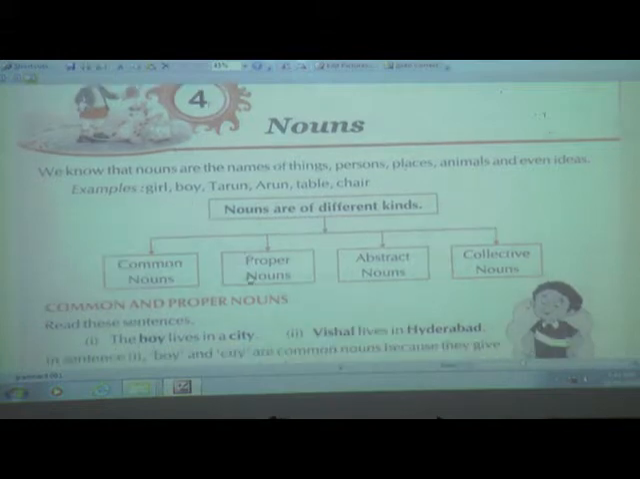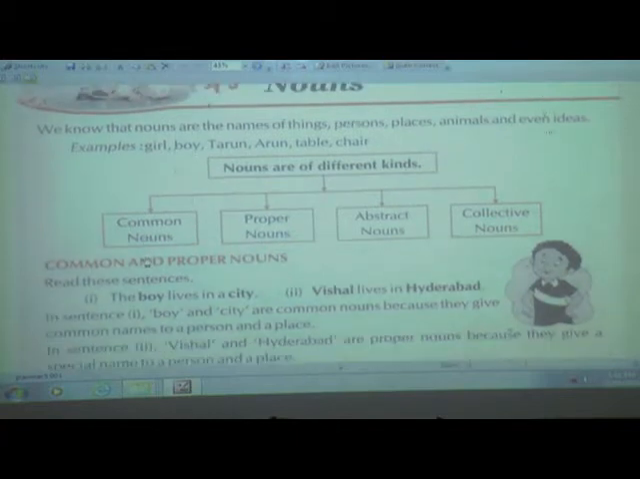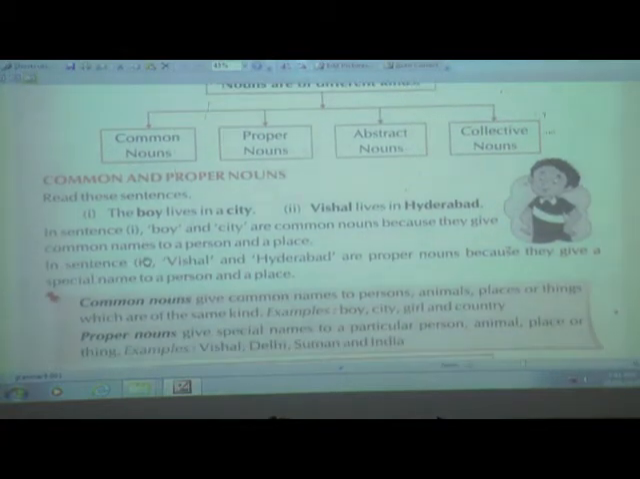Now if you see the next thing, this noun is divided into 4 kinds. Nouns are of different kinds, that is common noun, proper noun, abstract noun and collective noun. One by one we are going to see each kind of noun. First we will be seeing what is common noun. They have told over here common and proper noun, we will take this together.